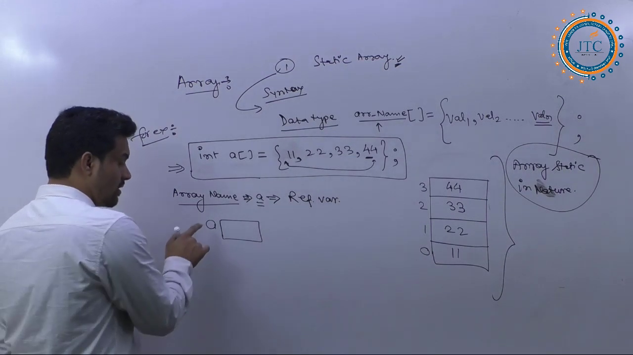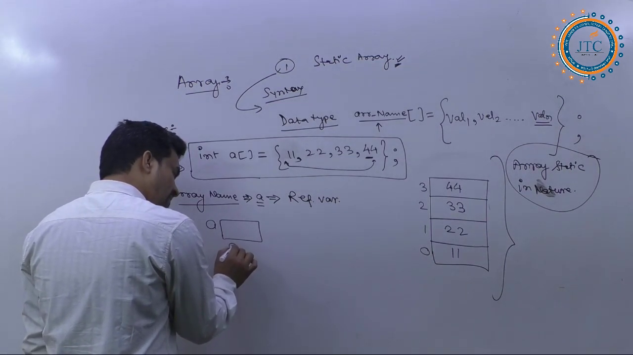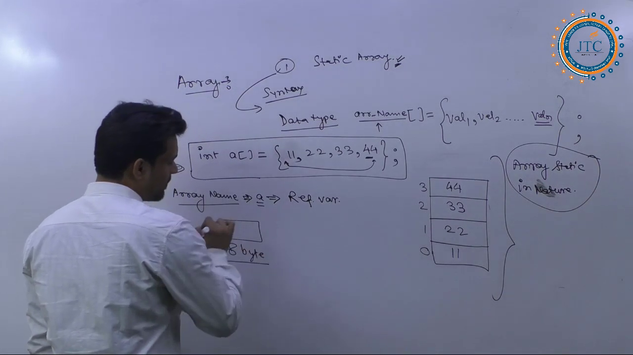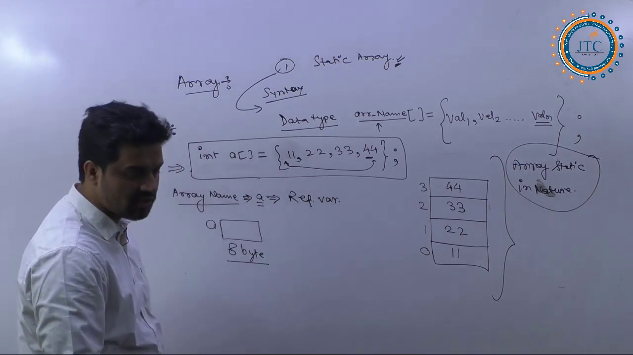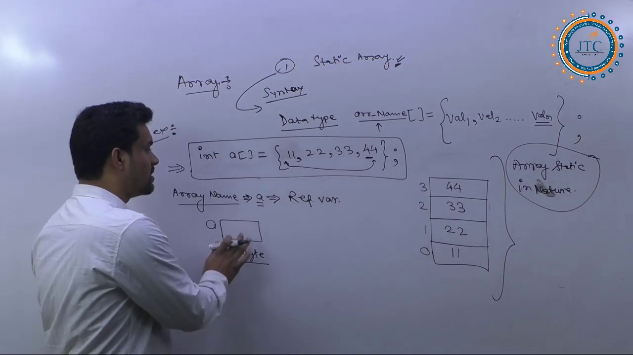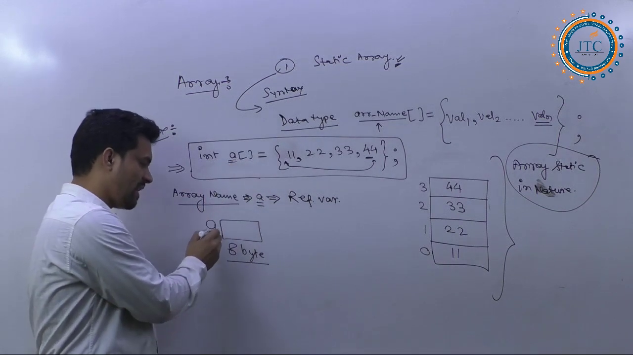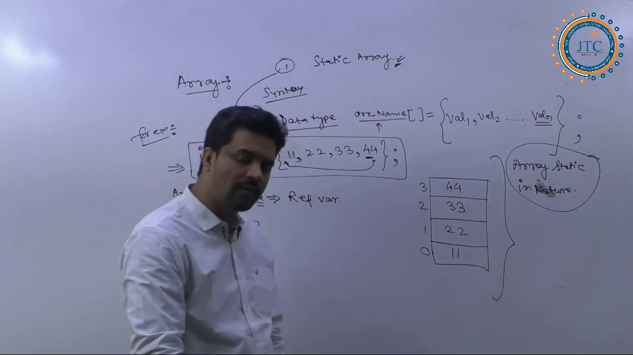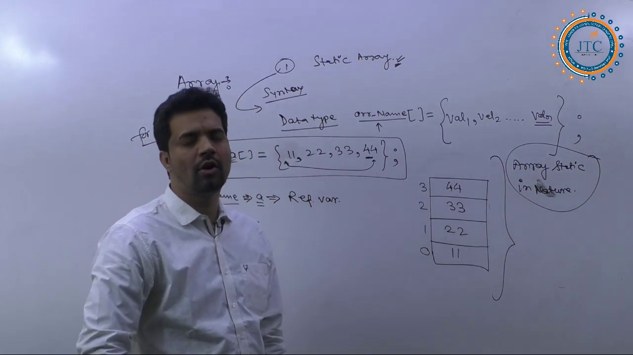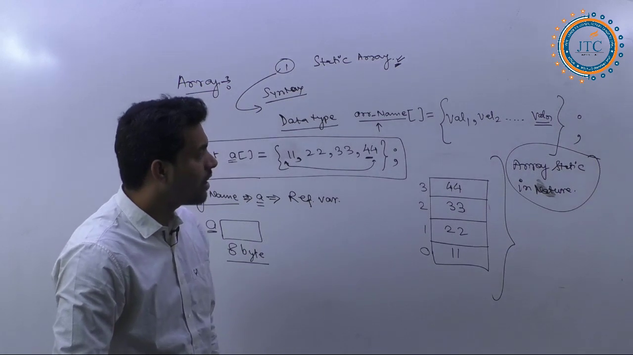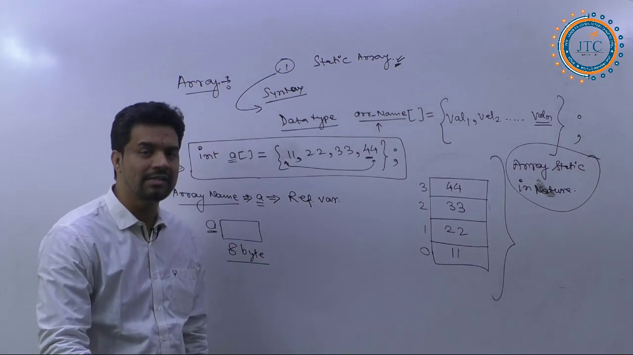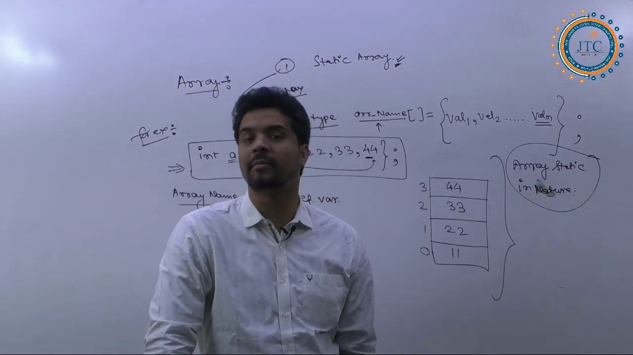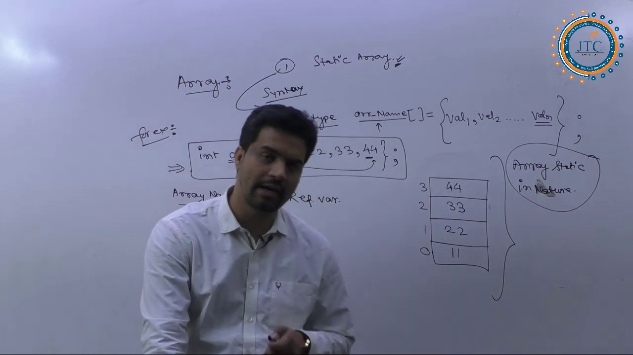So this reference variable A will always allocate 8 bytes of memory. This A is a reference variable, and it is always going to allocate 8 bytes of memory. And not only this, any kind of reference variable, of any type, is going to allocate how much memory? 8 bytes of memory.